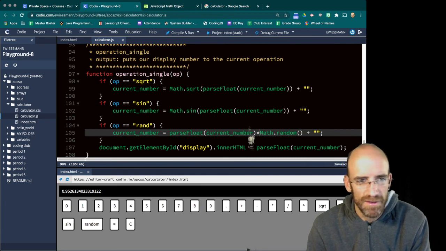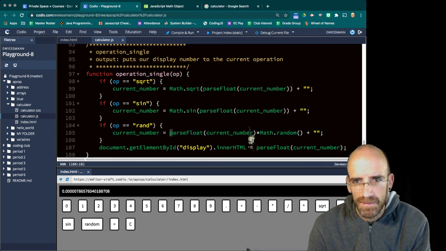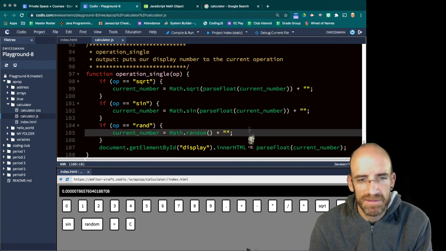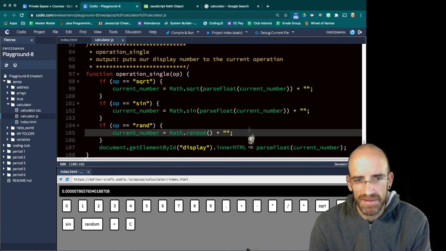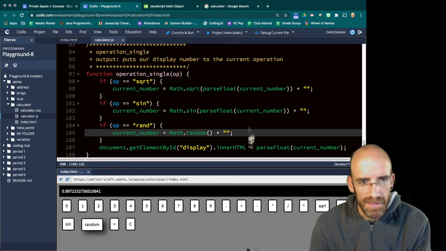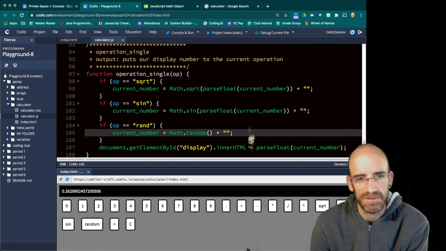There's no right or wrong here. Most calculators, I don't think there's a precedence. So for random, it multiplied the random number. Oh, but then, no, I like it. So math.random gives you a number between 0 and 1, not including 1. So if we're doing that, it's going to keep getting smaller, and I think that feels worse. I think just, yeah, just random is going to erase whatever was there. I think that feels good.